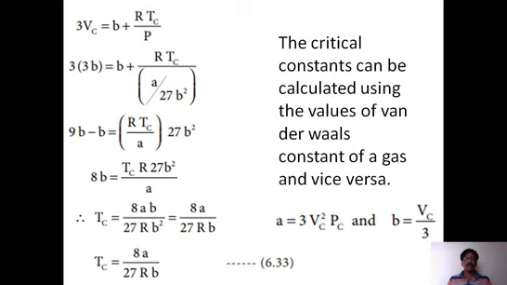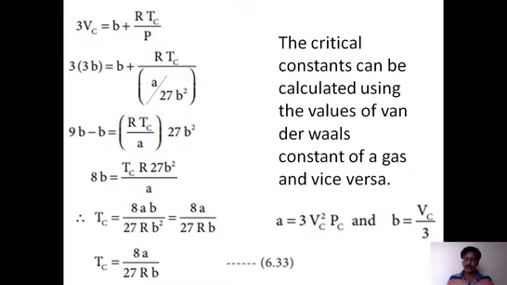So this is the derivation of Tc, Vc and Pc in terms of a and b. Pc, Vc, Tc are critical constants, and a, b are van der Waals constants. So we are converting critical constants in terms of van der Waals constants.